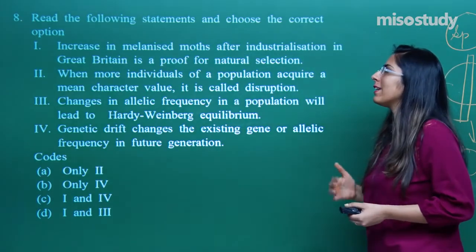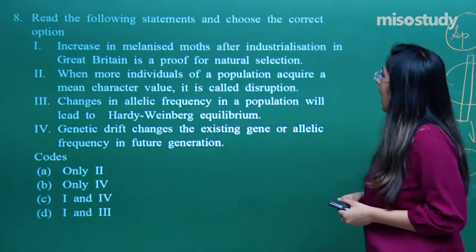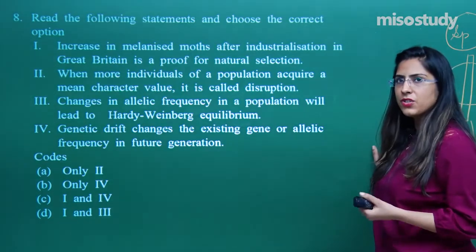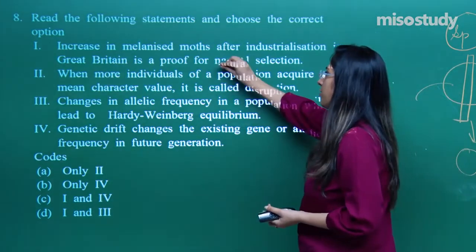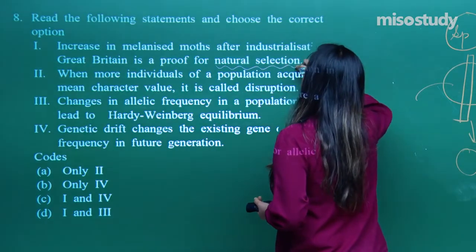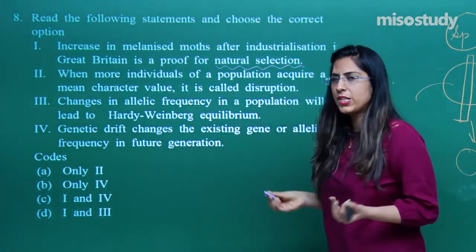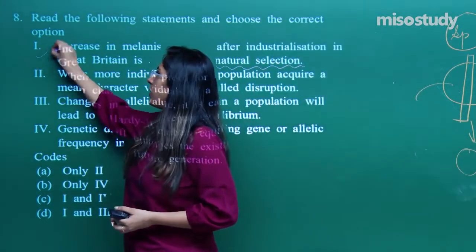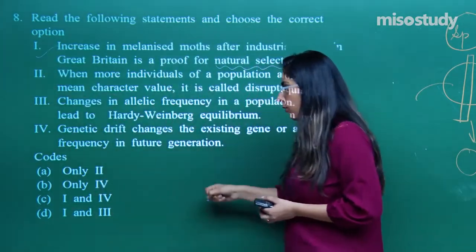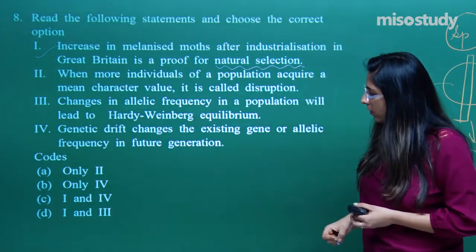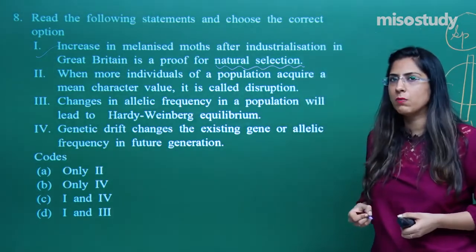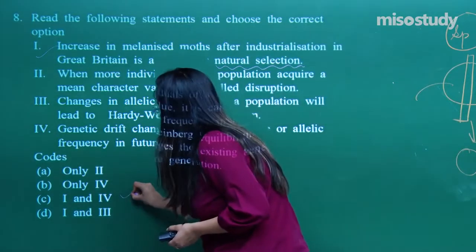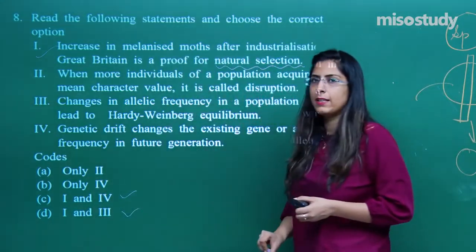First, increase in melanized moth after industrialization in Great Britain is a proof of natural selection. Yes, this is the proof of natural selection, and we have studied that as well, right? So the first option is the right one. So let's look at the options. We have to look for those options in which the first is written right. That means out of C and D, one is right.